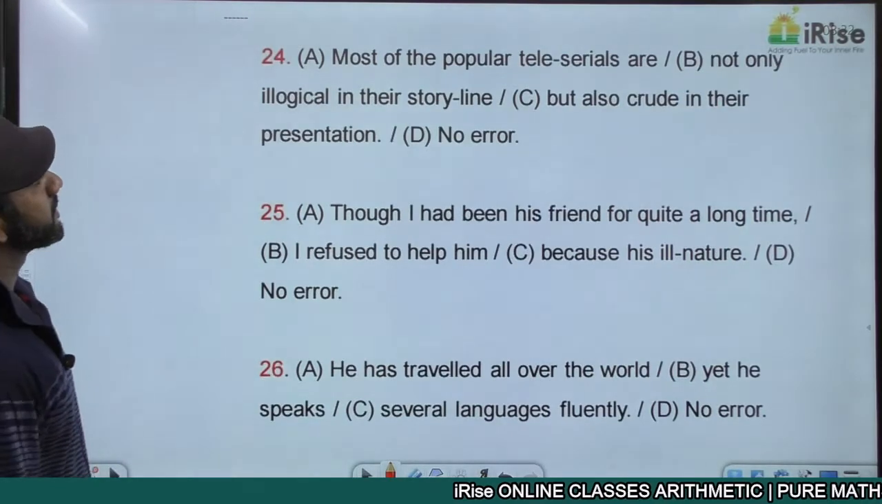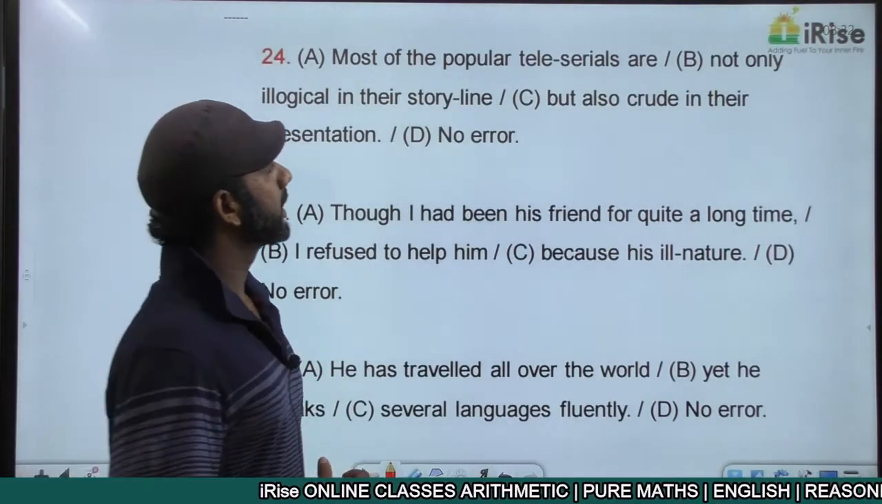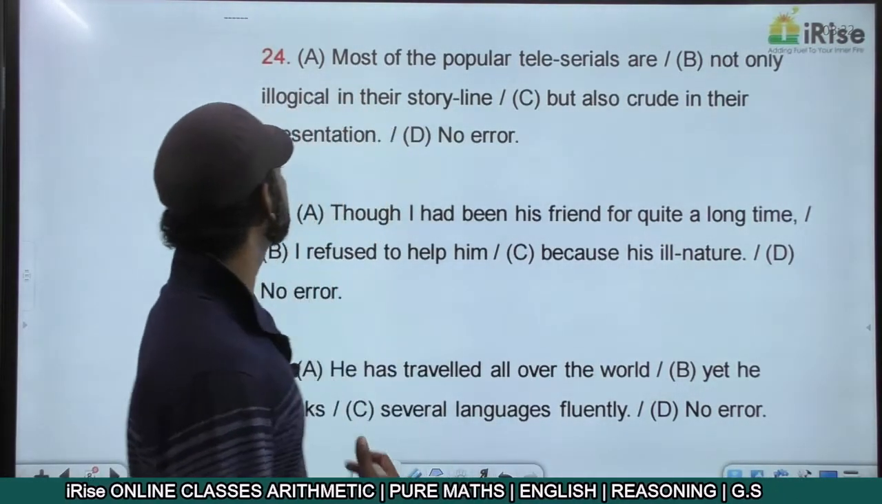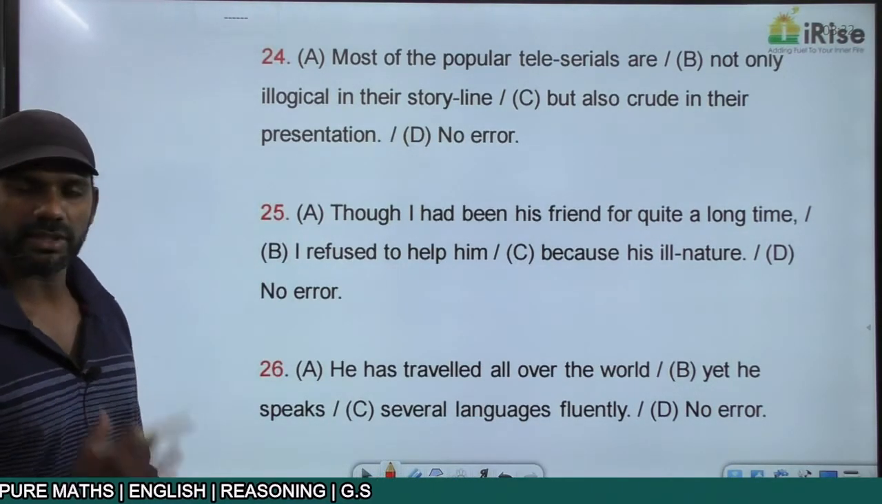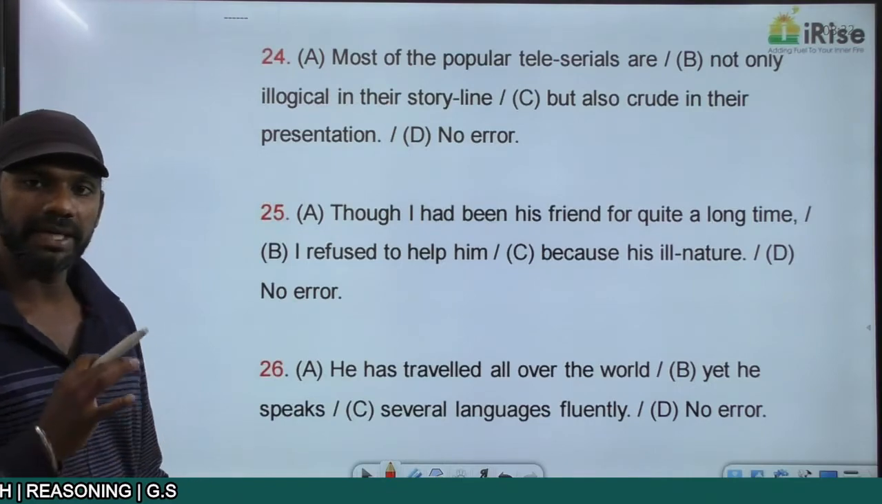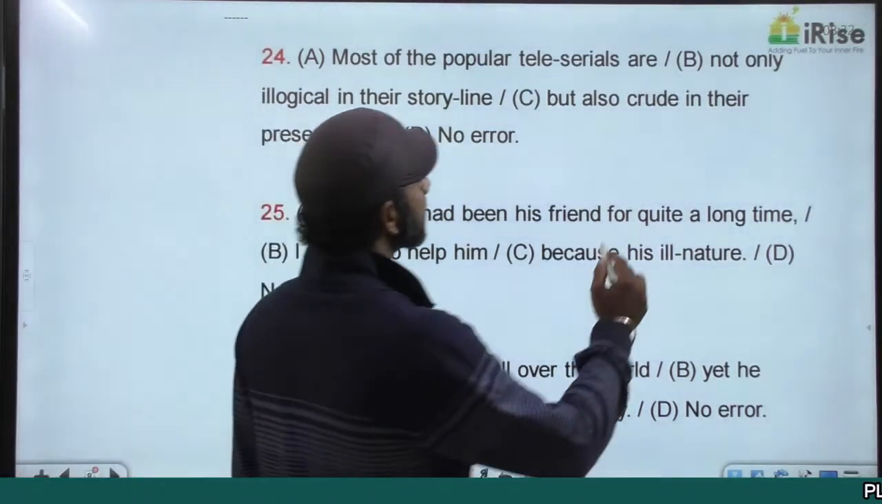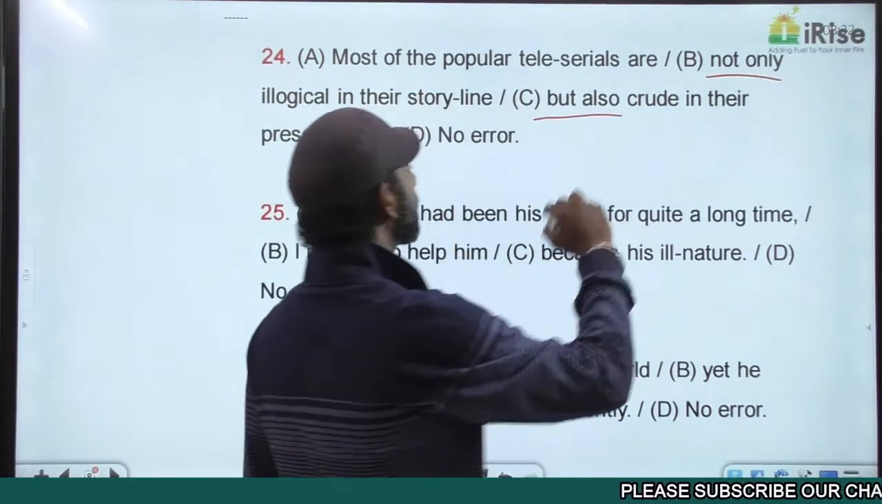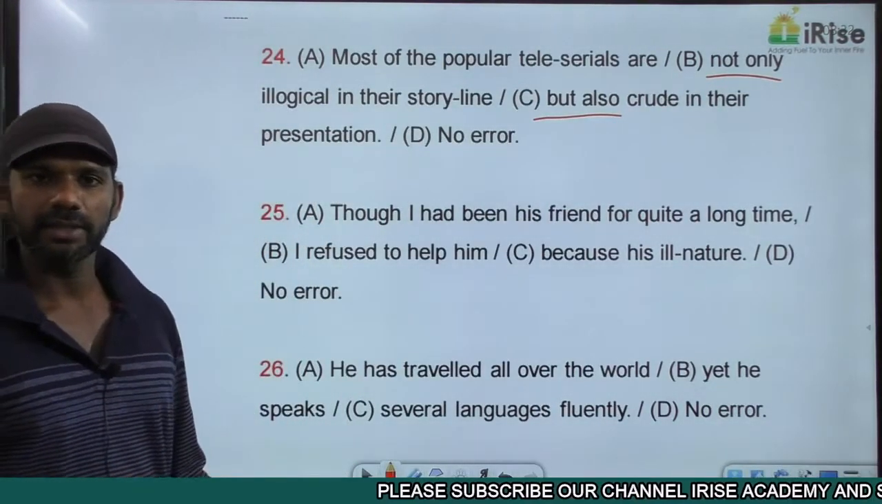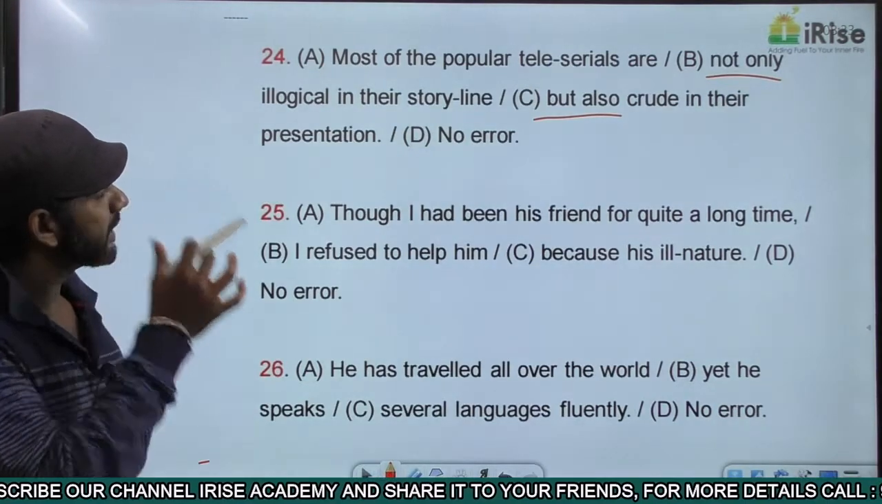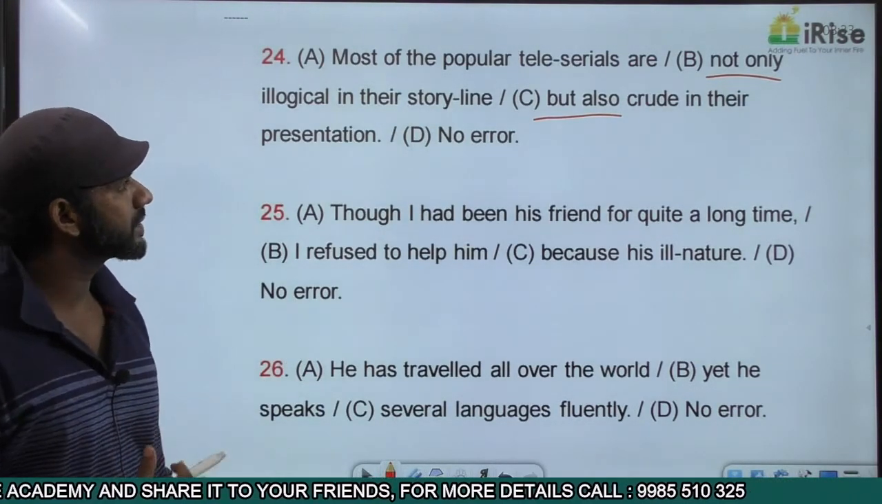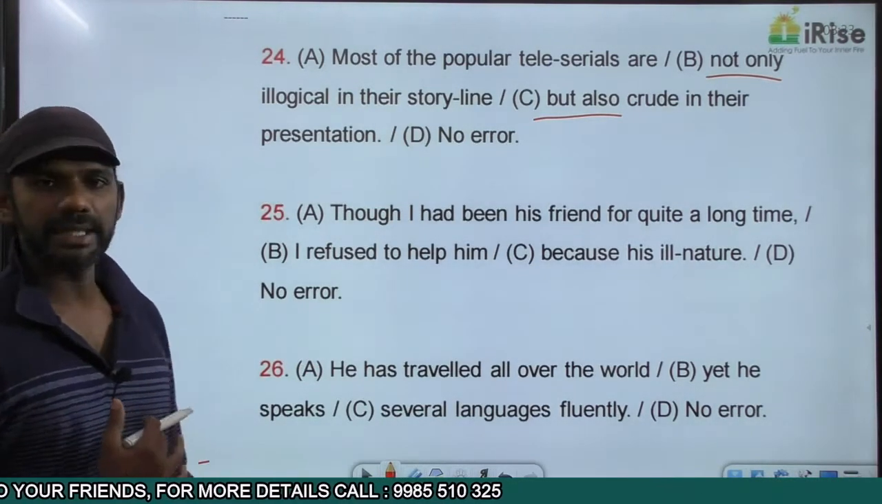Come to the next one. Most of the popular teleserials are not only illogical in their storyline, but also crude in their presentation. Not only will be followed by but also. Now in this statement, not only is followed by but also. That concept is completely fine. Most of the popular teleserials are not only illogical in their storyline, but also crude in their presentation.